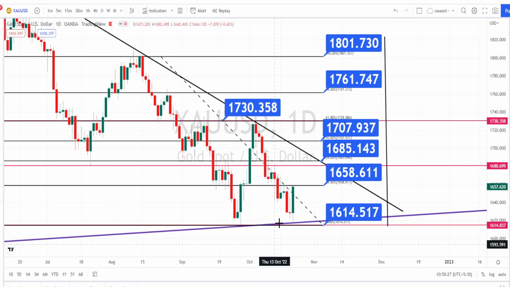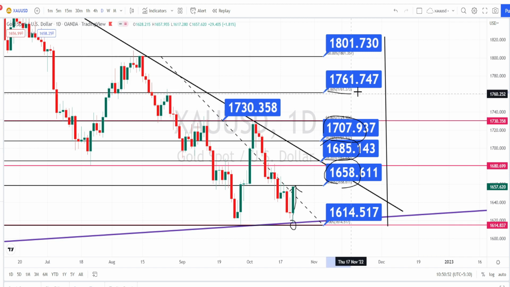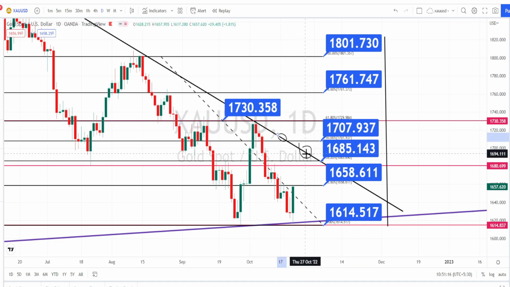Currently the price action has tested the support level of 1614 and is on a bullish retracement. The first level of resistance is going to be around 1658 or 1660. The next levels of resistance are going to be around 1685, 1707, 1761 and 1800. Until the price action is trading below this resistance line from the daily time frame, we can expect the price action to consolidate.